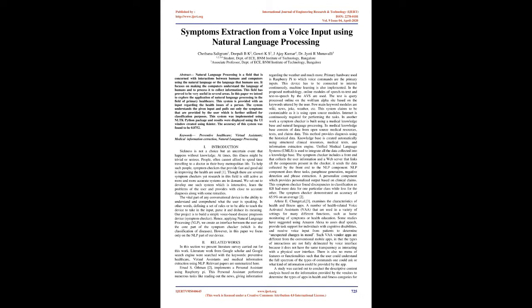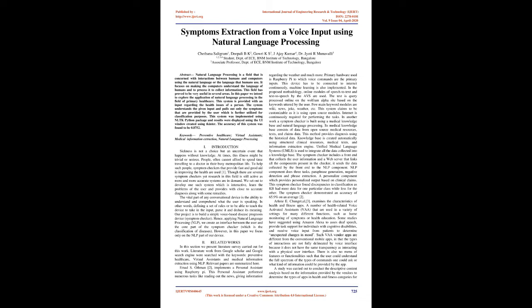2. Related works. In this section we present the literature survey carried out for this work. Literature from Google Scholar and the Google search engine was searched with the keywords preventive healthcare, virtual assistants, and medical information extraction using NLP. Relevant papers are summarized here. Ahmad S. Othman [2] implements a personal assistant using Raspberry Pi. This personal assistant performed numerous tasks like reading out the news, giving information regarding the weather and much more. The primary hardware used is Raspberry Pi, to which voice commands are the primary inputs.